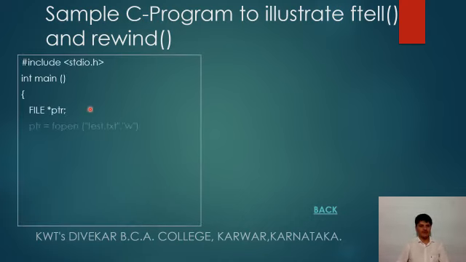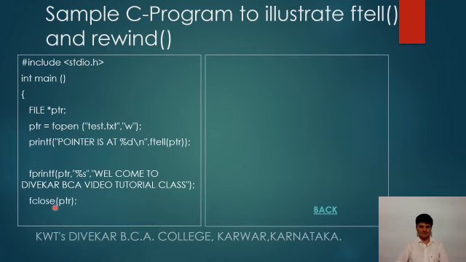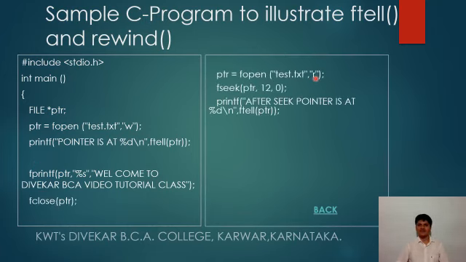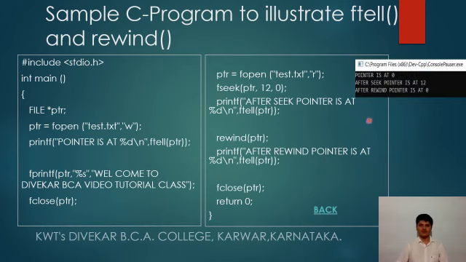So, a sample C program to illustrate ftell and rewind. Now you can have a look. This file test.txt is created with w, and ftell is used directly to show where the pointer is. After this we write the data into the file, and then we close the file. Then we read it once again in read mode, and then we do fseek to the 12th position, show the position after seek, and then rewind. You can have a look at the output screen.